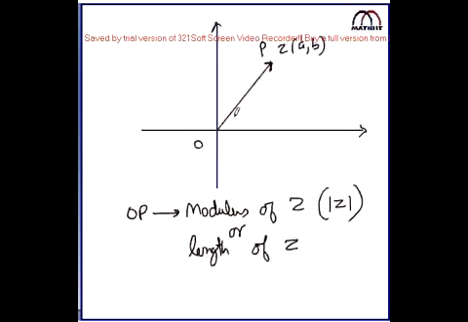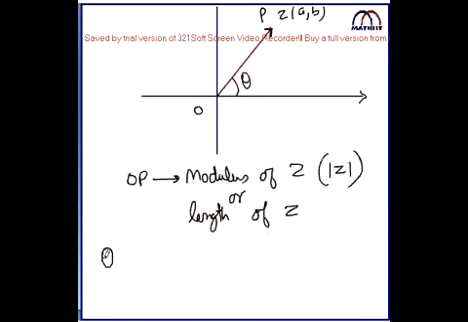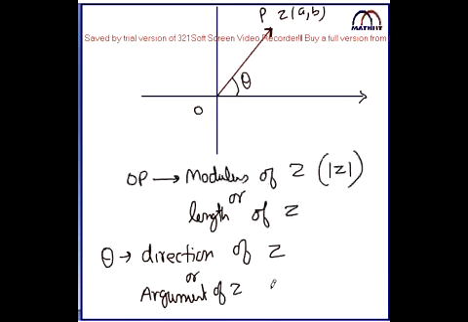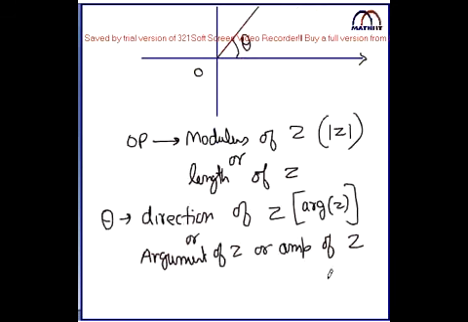And one more thing used to be there, that is called theta. This theta is called the direction of Z, or you can say argument of Z, or you can say amplitude of Z. It's always represented by arg Z, or you can say amp Z, whatever you want to say, doesn't matter.